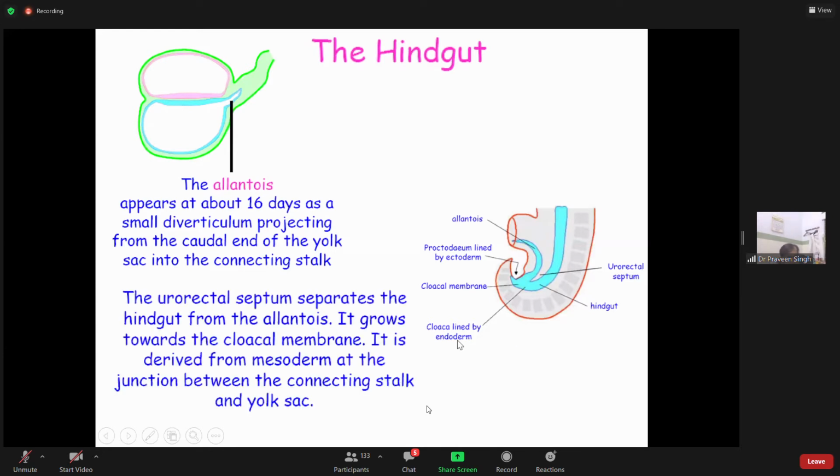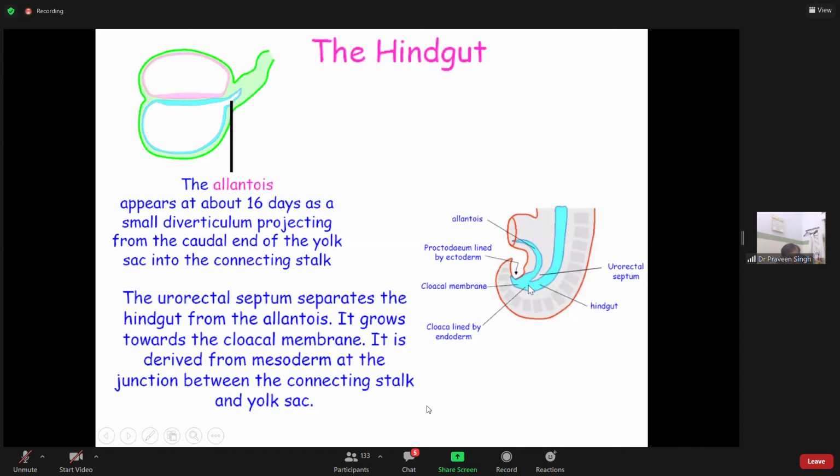Let us see what is written. Now for this development to happen, this is allantois and this is hindgut. The part you can see in between is nothing but a septum, the urorectal septum. This is going to form the rectum, so this is the rectal part. And inside this other part, the urinary bladder and related parts will form.